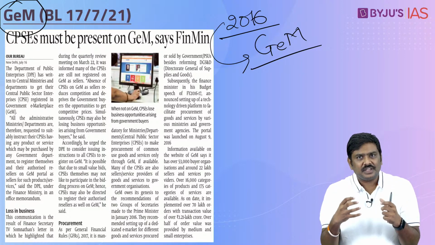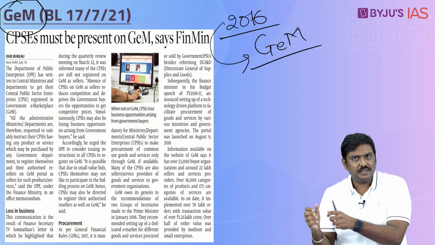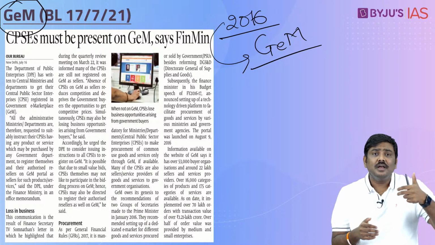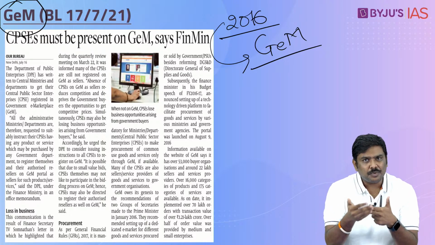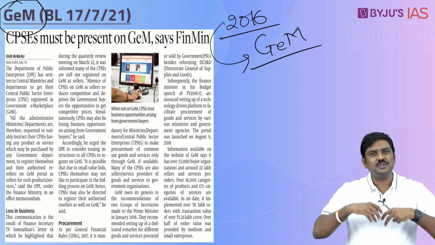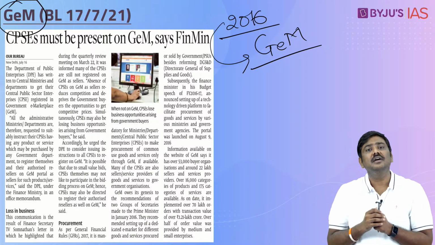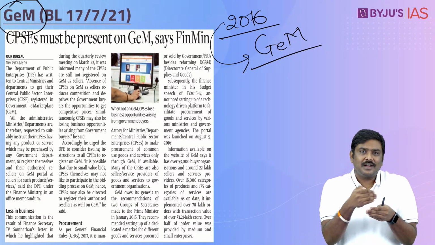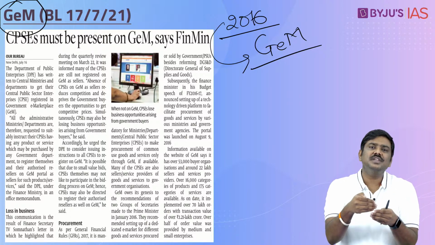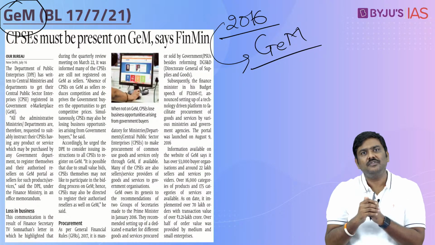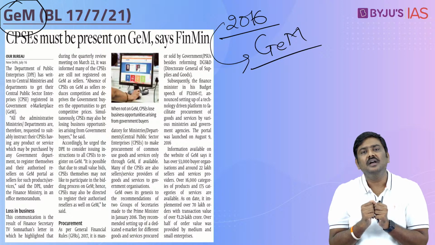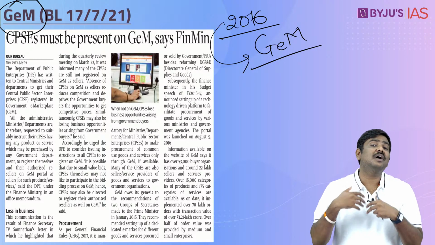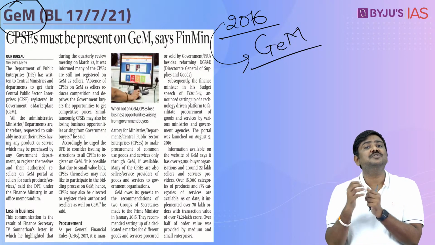Now the idea with respect to setting up this portal is, as already mentioned, one, we will introduce a transparent process here. There is no middleman, there is no corruption, that will be eliminated. Second, if you are a company which wants to sell certain goods and services to, let's say, the Government of India, first you should be visible in the market. For that, again you will have to incur marketing and advertisement expenses.